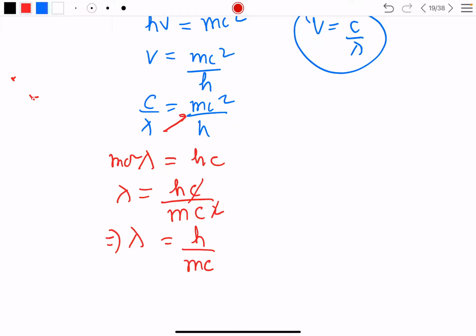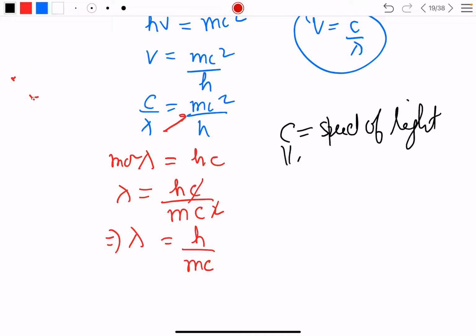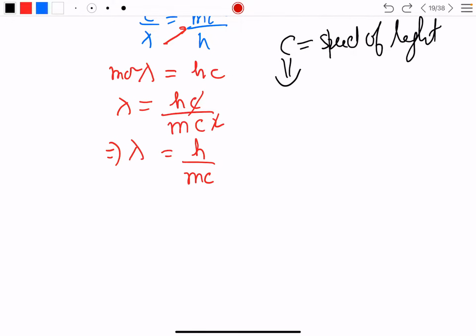Now just a reminder that c is the speed or velocity of light. Can we replace c with v? Yes, because in light we are talking about c as the velocity, but for a particle, velocity will be v, any arbitrary velocity. It need not be the speed of light. So instead of c we will put v, and lambda is equal to h by mv. This is not any disturbance, because c is the velocity of light, that was a particular case, so we are taking the general case now, replacing it with the velocity of the general particle, that is v.